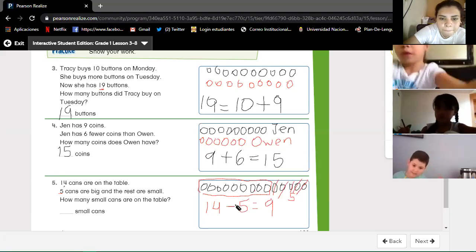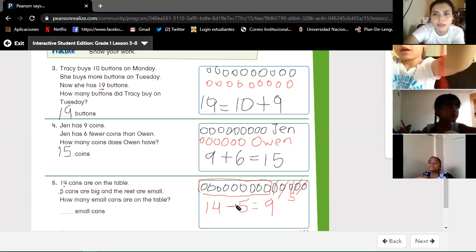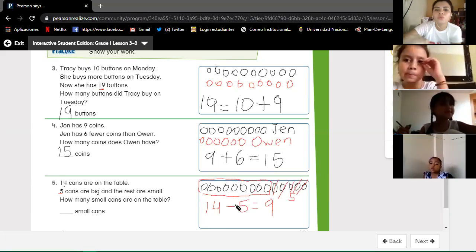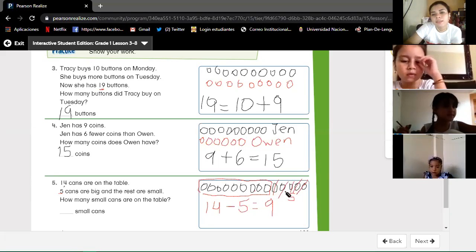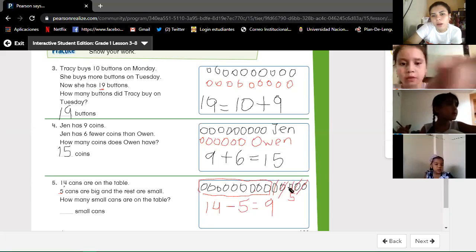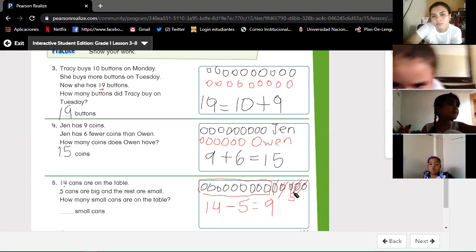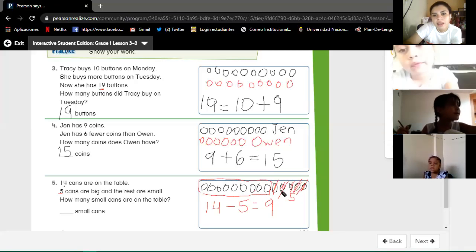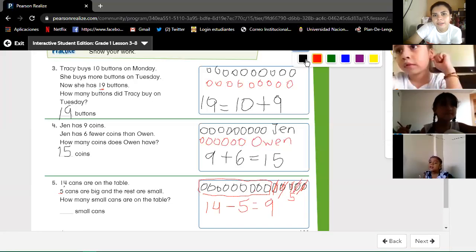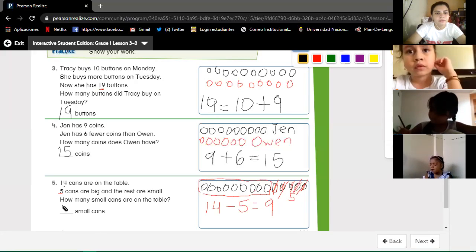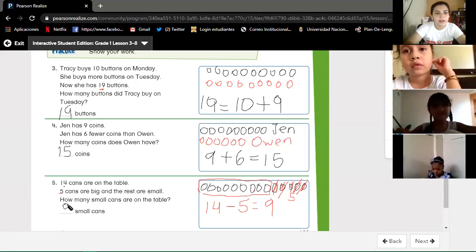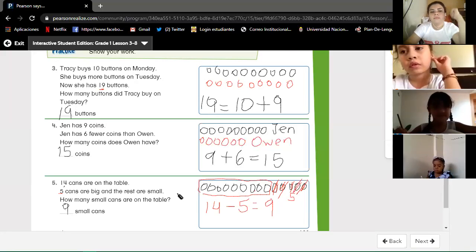It's minus, not plus, because we mark with the X. Minus. 9. Write the number 9 in the line.